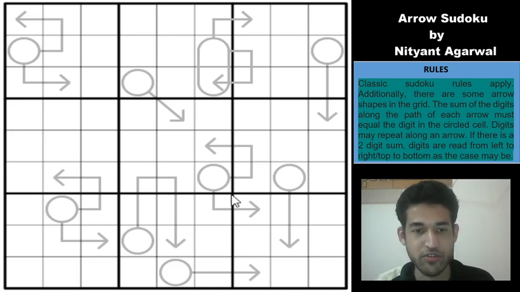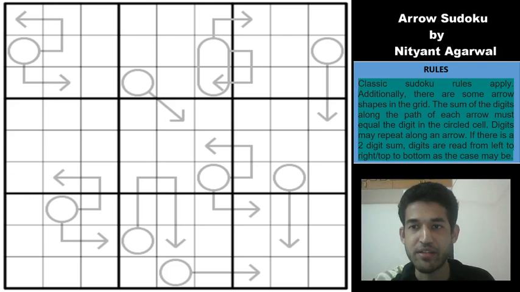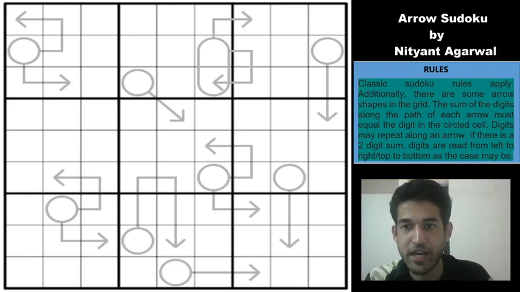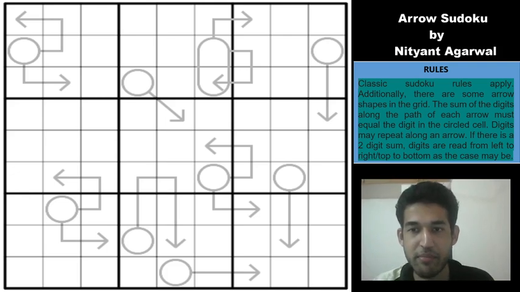Moving on to the rules of the Sudoku, normal classic rules apply. Each row, each column and each 3x3 box will contain the digits from 1 to 9 without any repetition. Additionally, there are some arrow shapes given in the grid. The sum of the digits along the path of each arrow must equal the digit in the circle cell. Digits may repeat along an arrow.